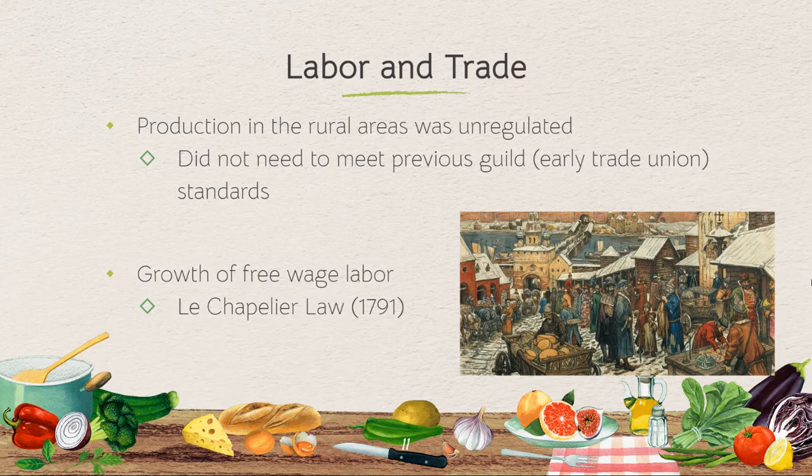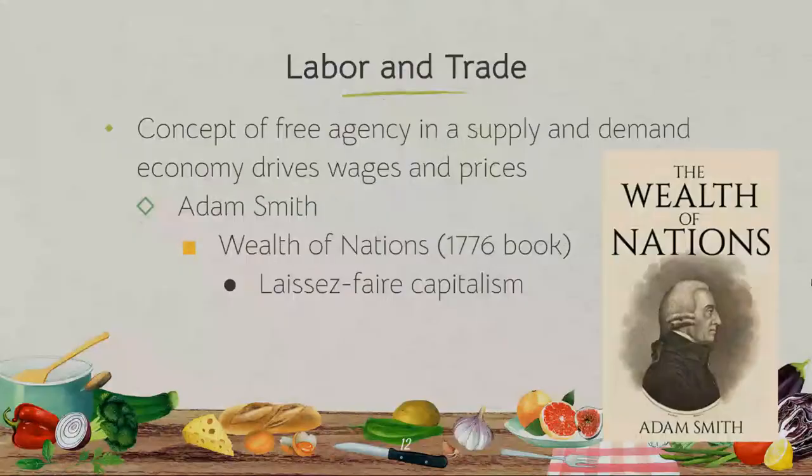And what this is going to help lead to, because there's less restrictions and it's working so well, is the growth of something called free wage labor, where how much you're paid and how much stuff costs is driven by supply and demand, how much people want stuff and how much of it there is. And an example of this is the Le Chapelier law in 1791, which is a French law that bans guilds. So we see how the governments are now trying to create less restrictions in the economy so that there's more freedom in how people can set their prices and how much people can be paid.